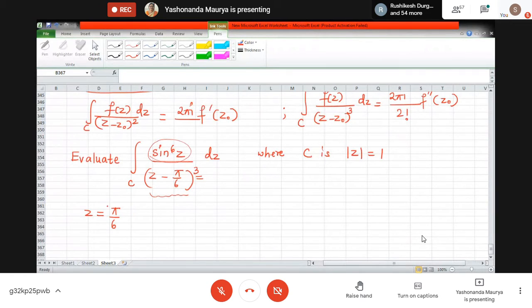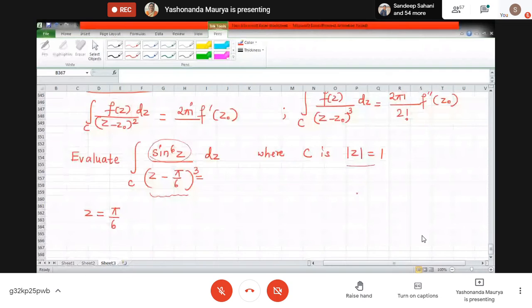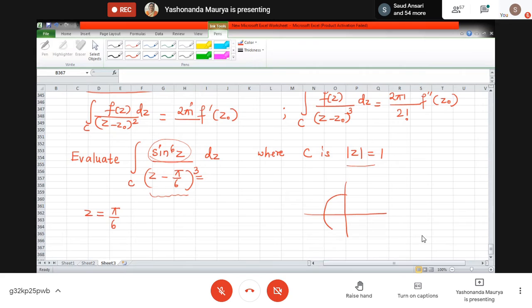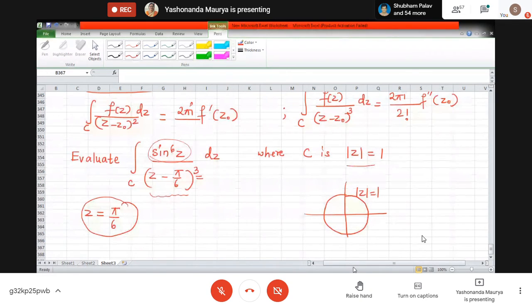Now what about this number? And what is this curve here? The curve is mod z equal to 1. So does this particular point lie inside the circle or outside the circle? You can actually put the value of pi here, 3.14 and so on, divided by 6. What will this value be?